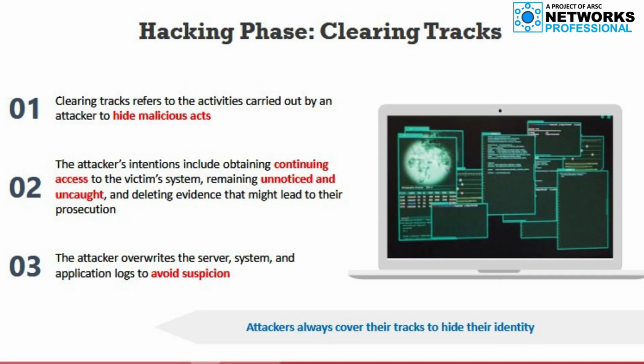Hacking phase, clearing tracks. For obvious reasons, such as avoiding legal trouble and maintaining access, attackers will usually attempt to erase all evidence of their actions. Clearing tracks refers to the activities carried out by an attacker to hide malicious acts. The attacker's intentions include continuing access to the victim's system, remaining unnoticed and uncaught, and deleting evidence that might lead to their own prosecution.